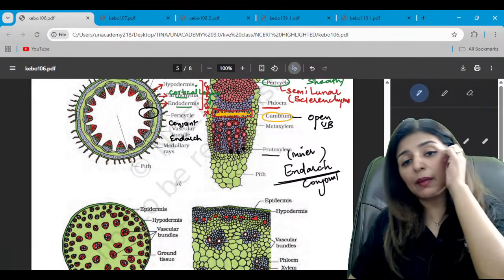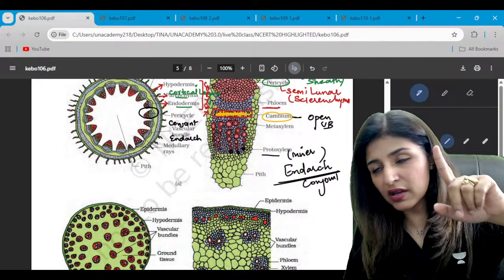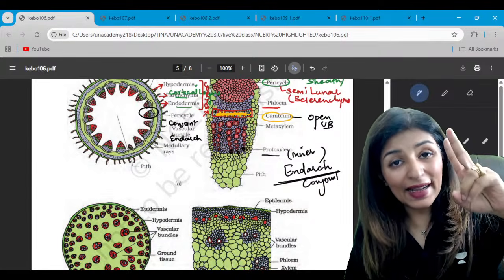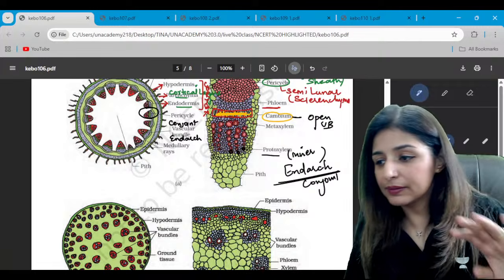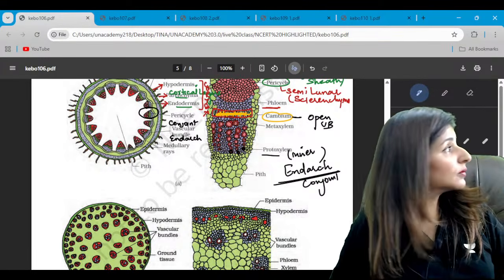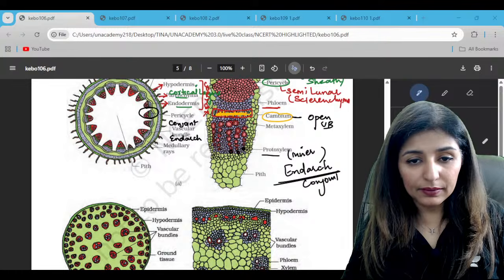So while describing a vascular bundle, you always have to tell these three aspects: whether it is radial or conjoint, second endarch or exarch, and whether it is open or closed. Are we clear? Yes, please. Are we clear?